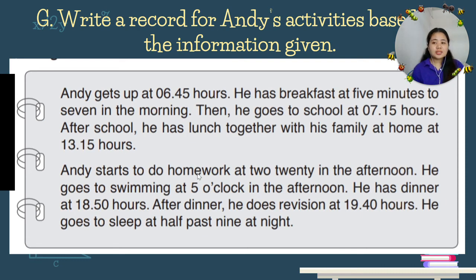Next, Andy starts to do homework at 2:20 in the afternoon. He goes to swimming at 5 o'clock in the afternoon. He has dinner at 18:50 hours. After dinner, he does revision at 19:40 hours, and then he goes to sleep at 9:30 at night.